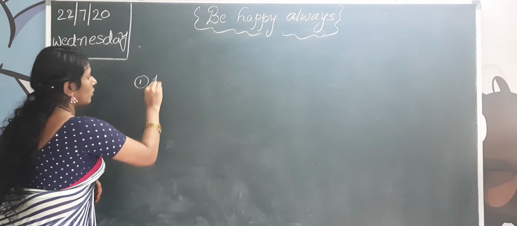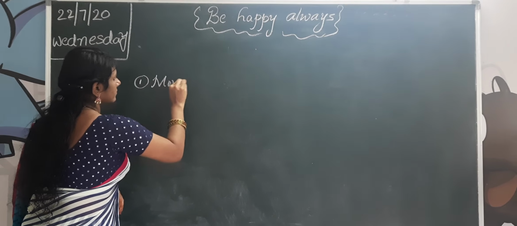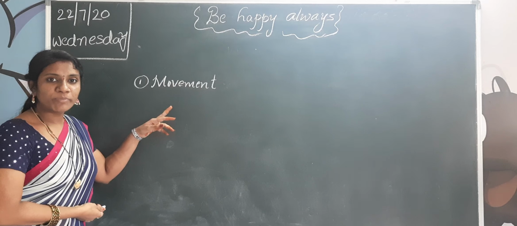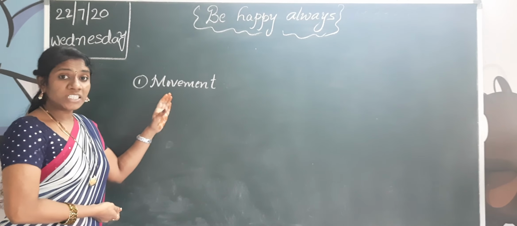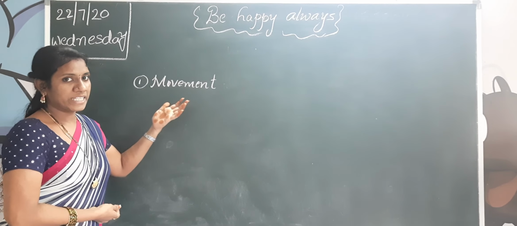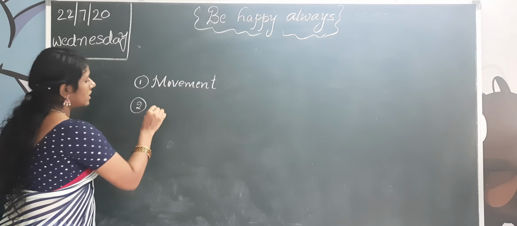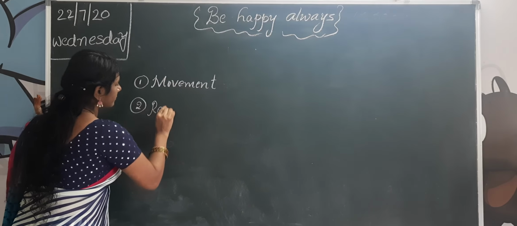First one, movement. In living things, we observe movement. Living things can move from one place to another. Next one, reproduction.